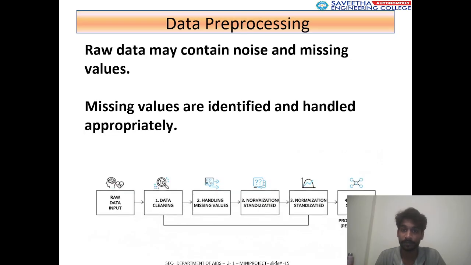Dataset pre-processing: raw data may contain noise and missing values. Missing values are identified and handled appropriately.